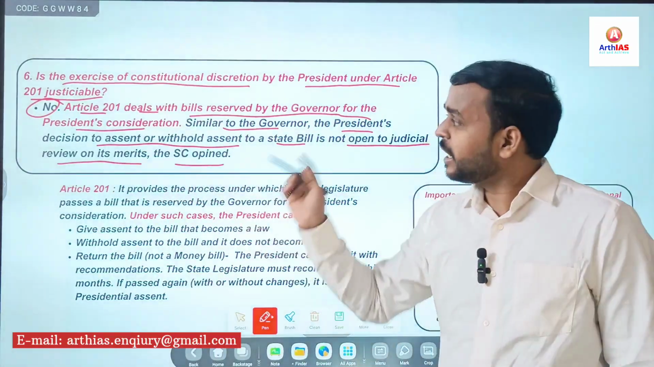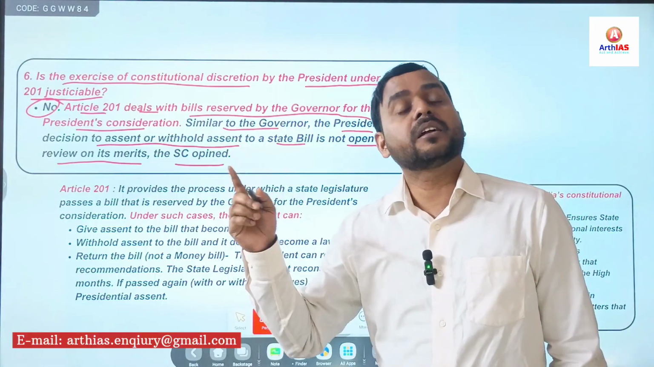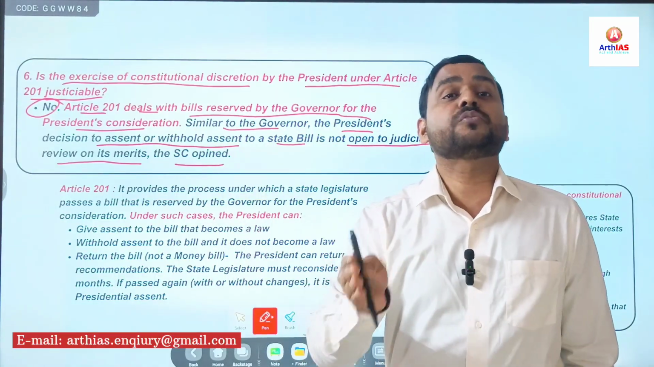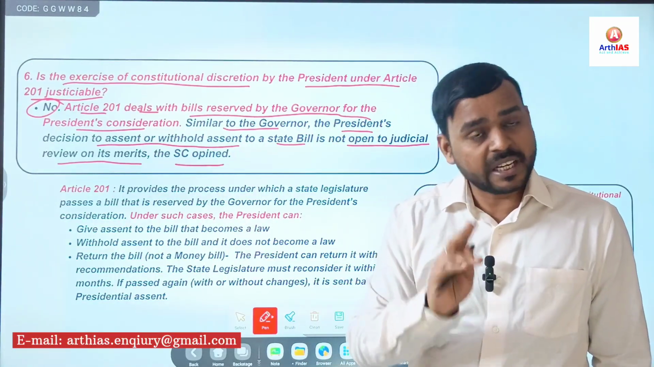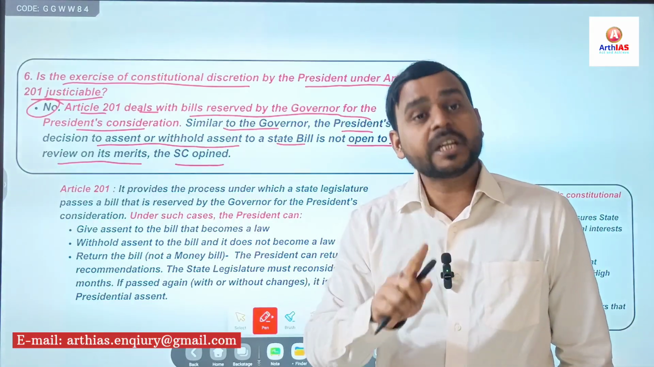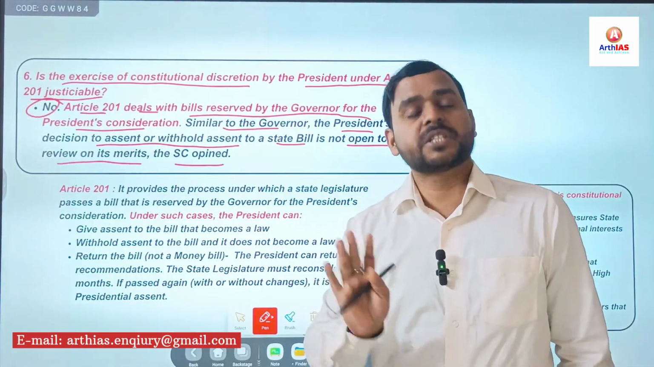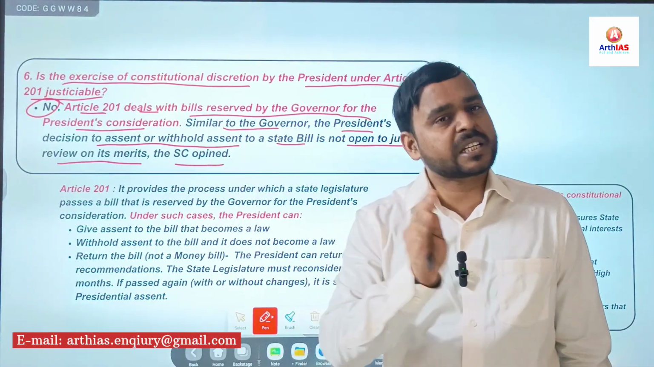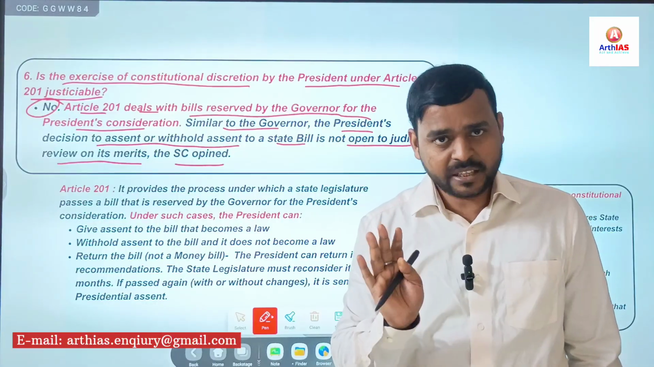Simple. So just like Article 200, Article 201 is also immune from judicial review. Both Article 200 and 201 are non-justiciable in nature, except in exceptional cases.